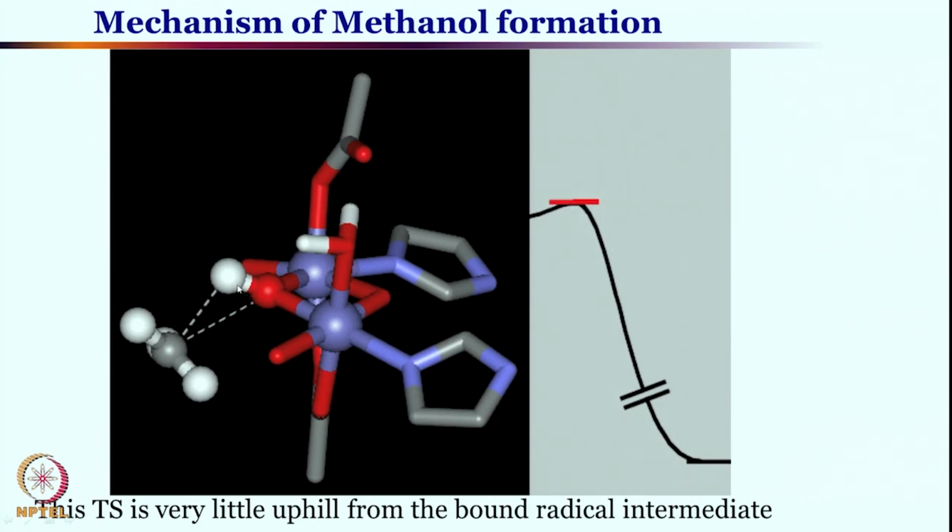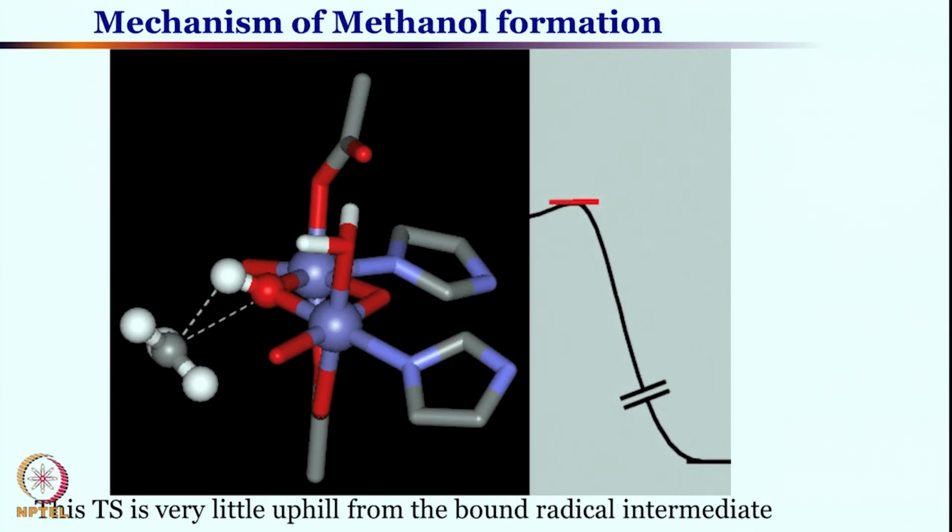This OH is now formed, and it has of course undergone the electronic rearrangement. Overall, now this OH is ready to bind with CH3, and the corresponding transition state will look like this. This transition state is very little uphill from the radical intermediate that we have discussed two slides back.